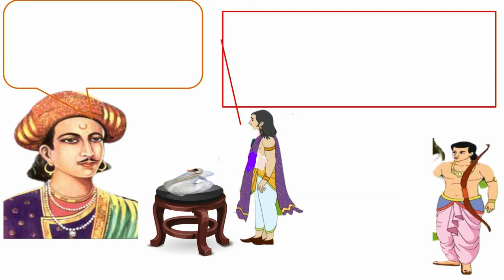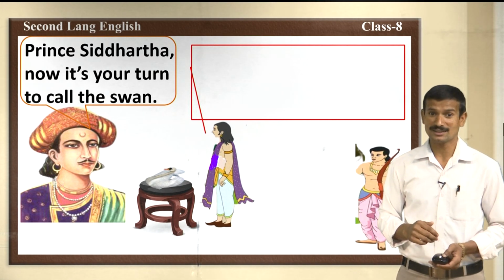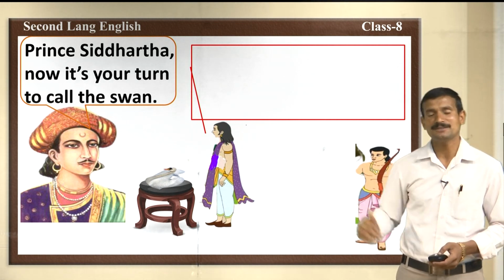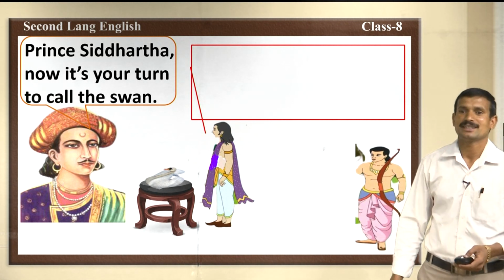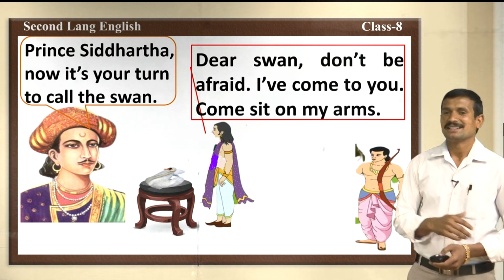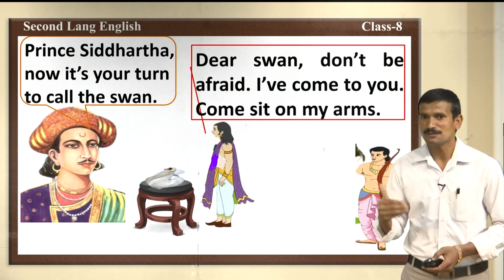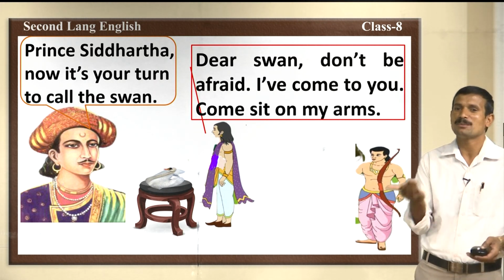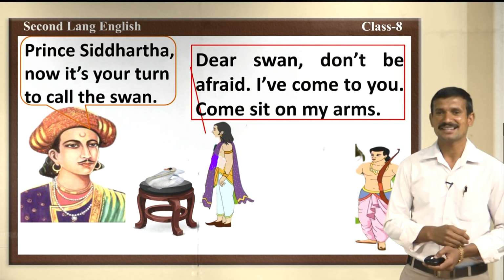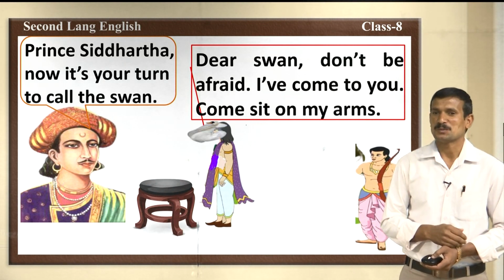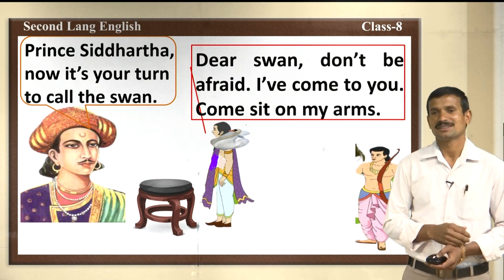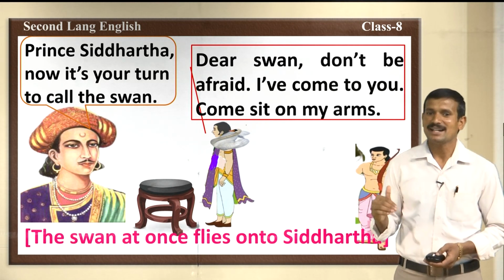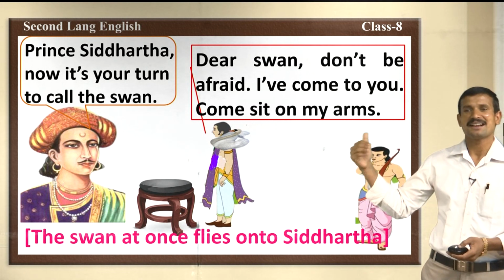At last, the chief minister says, Prince Siddhartha, now it's your turn to call the swan. Siddhartha, come forward and call the swan. He orders. Then Siddhartha comes to the swan. Dear swan, don't be afraid. I have come to you. Come and sit on my arms. When Siddhartha says like that, the swan was very happy and flew to Siddhartha's arm. This is the story. The swan at once flies onto Siddhartha's arms.